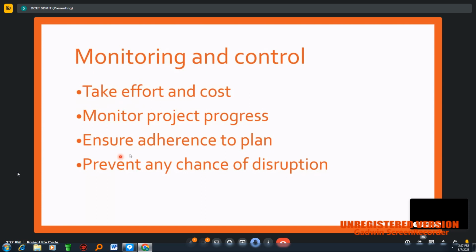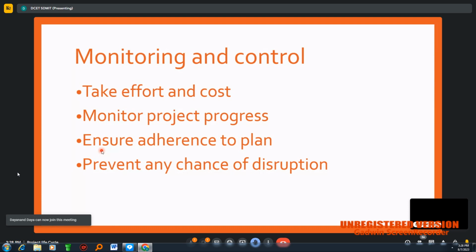And ensure adherence. Adherence to the plan means we should not deviate from the plan we made in the earlier stages. Usually many circumstances will come and deviate us from the initial plan. Here we always need to stick with the plan we have made in stages.